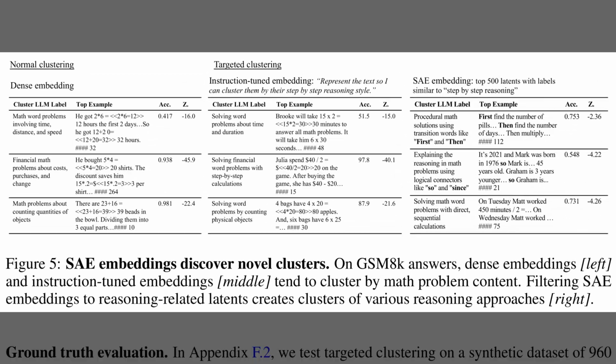Alright, after those correlation results, Figure 5 compares how different embeddings cluster math solutions. The left block with dense embeddings mostly groups problems by topic, such as time or costs, because the cluster labels and examples all talk about the problem content. The middle block with instruction-tuned embeddings behaves similarly, just with more explicit step descriptions. The right block with sparse autoencoder embeddings instead highlights reasoning patterns, showing clusters about using transition words, giving detailed explanations, or doing direct sequential calculations.